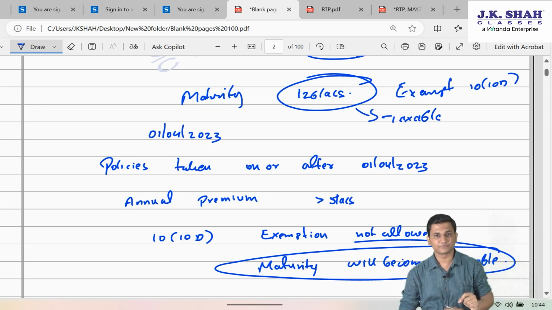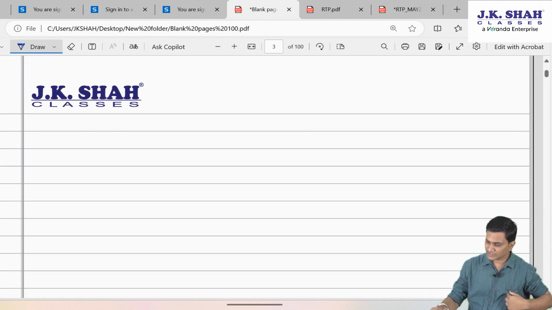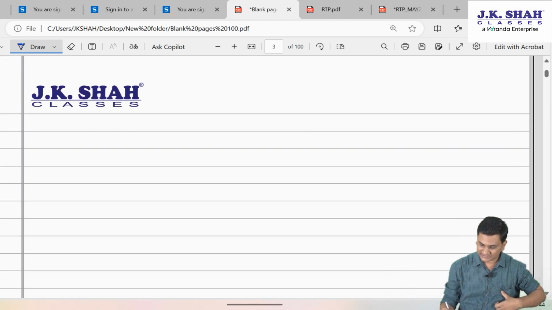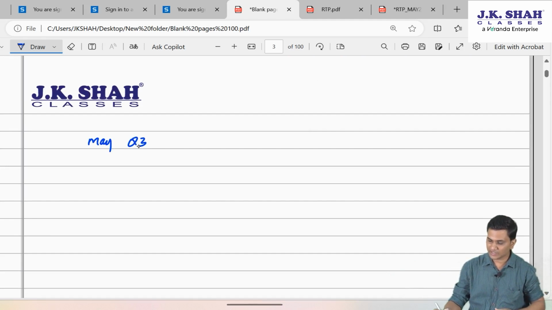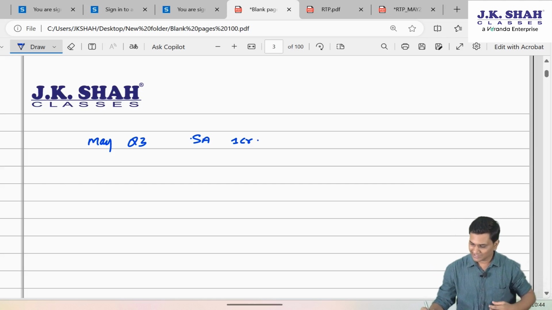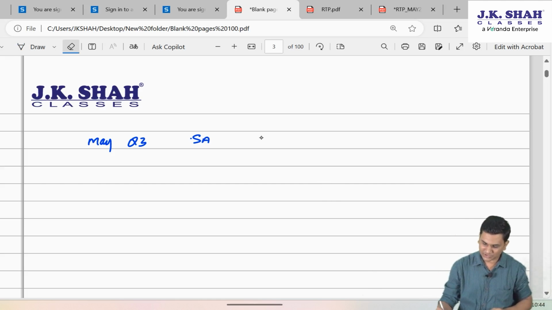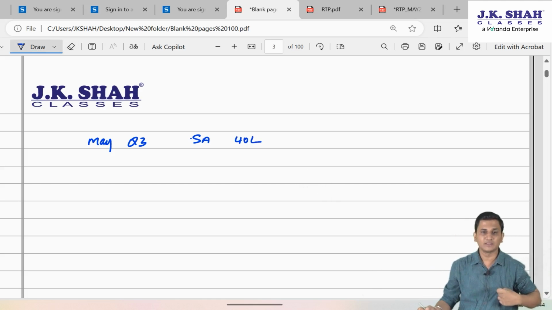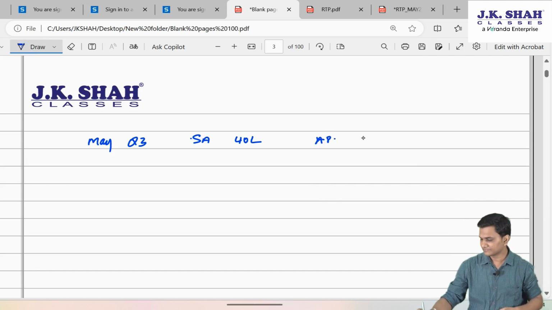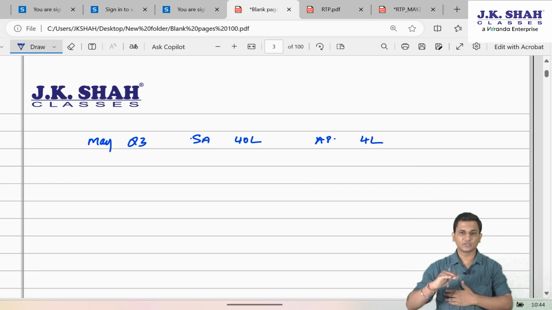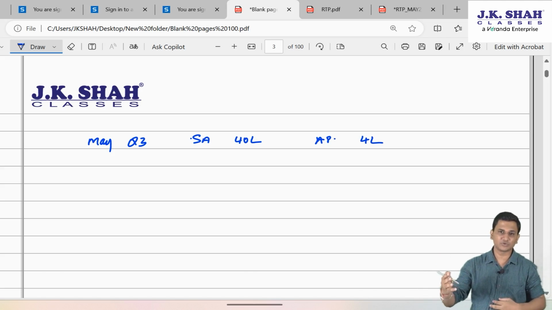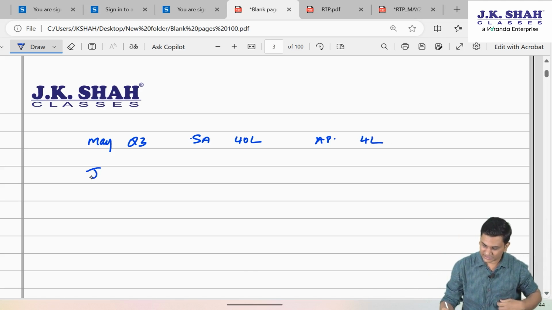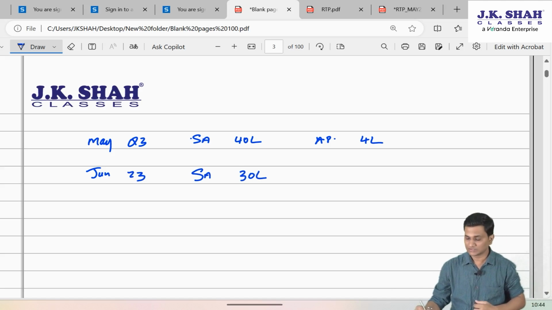I hope you understood. Similarly, even if there are multiple policies, let's say in May 2023, I purchased a policy having sum assured 1 CR, or let me reduce the sum assured. Let's say the sum assured is 40 lakh and the annual premium is 4 lakh rupees. So again, exact 10%, so ideally it is okay. Another policy taken in June 2023, sum assured is 30 lakhs. Again, annual premium is 3 lakh.